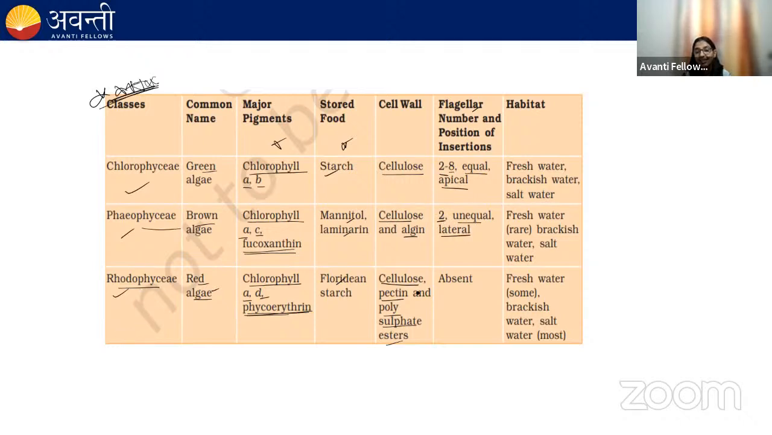In brown algae, the flagella are 2. They are unequal and they're lateral in position. In red algae, the flagella are absent. Important point. Remember this.